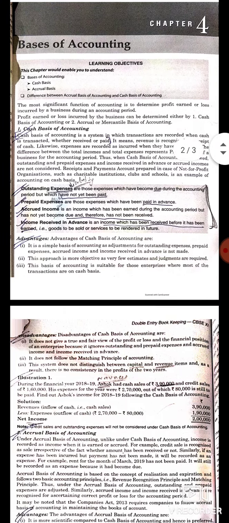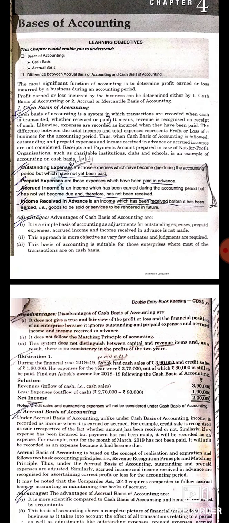Cash basis of accounting can be explained with the help of the following example. During the financial year 2018-19, Ashok has cash sales of 3,90,000 and credit sales of 1,60,000. His expenses during the year were 2,70,000, out of which he has paid 1,90,000, means 80,000 are still pending.